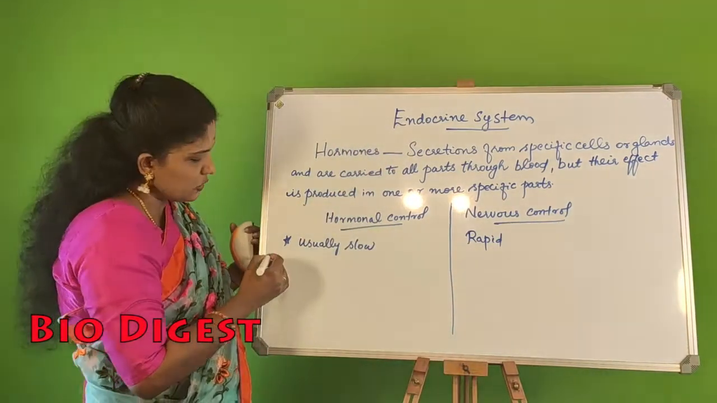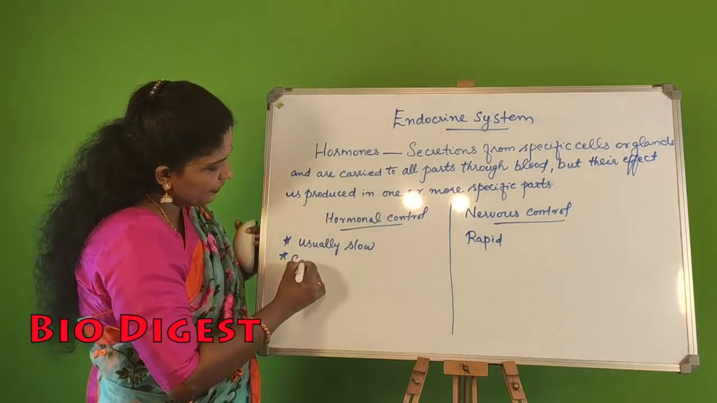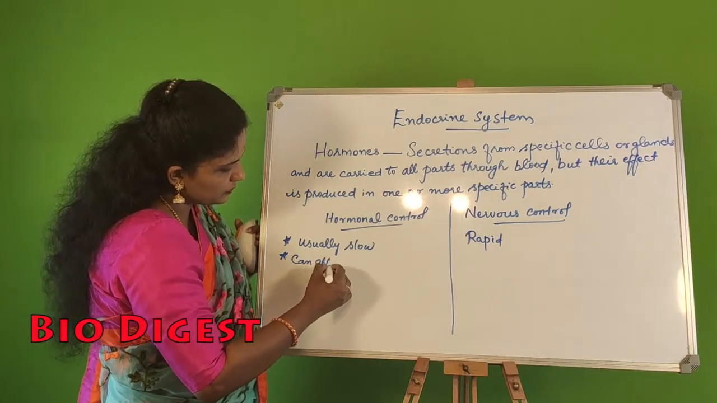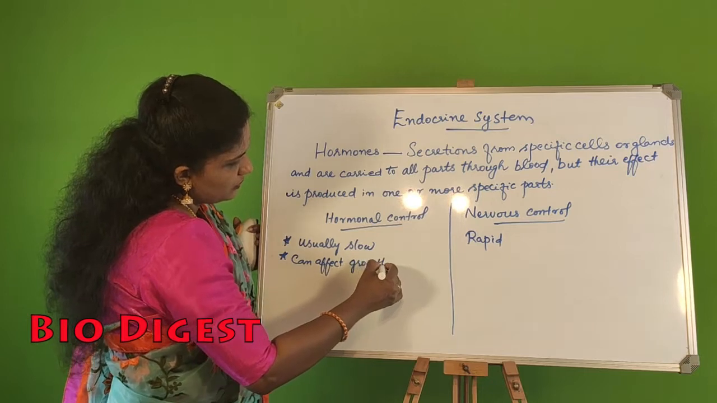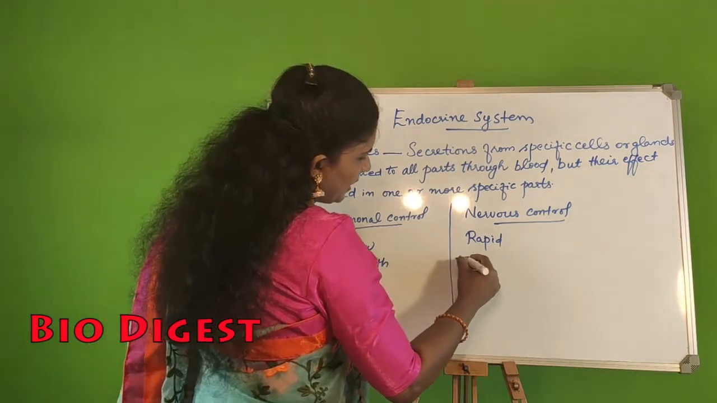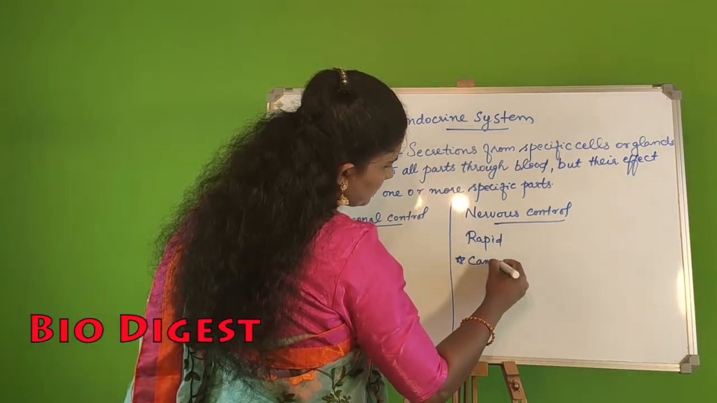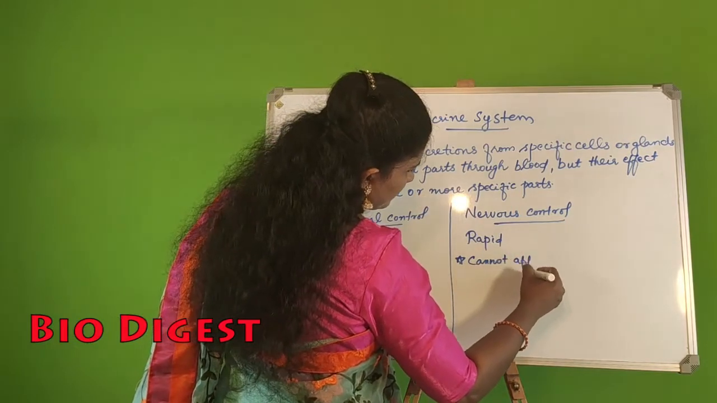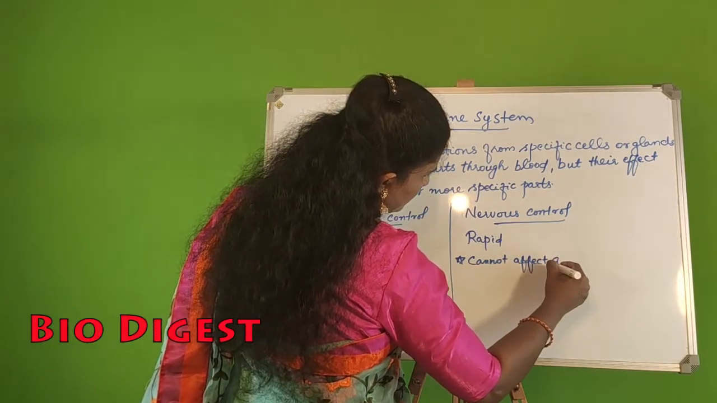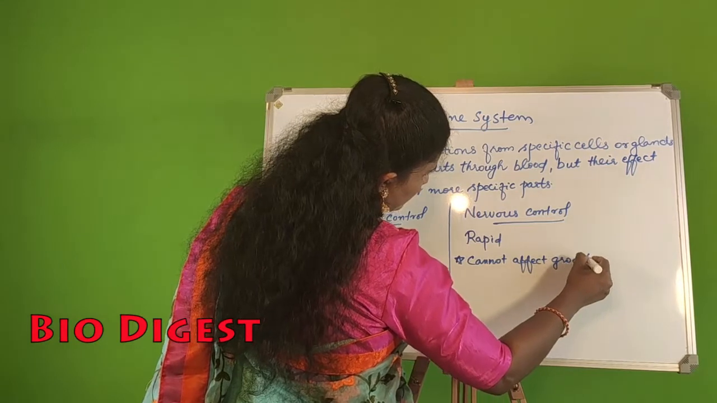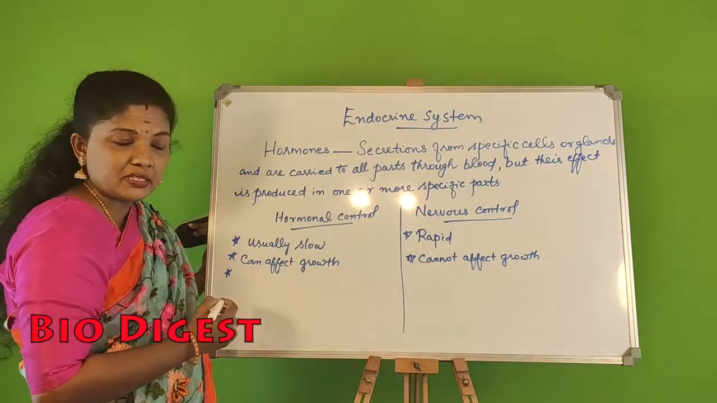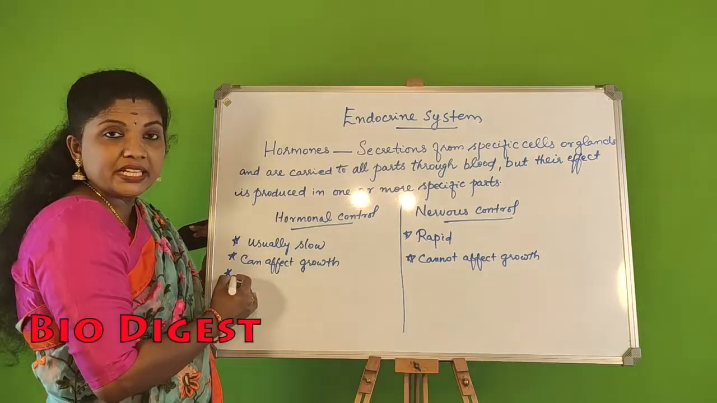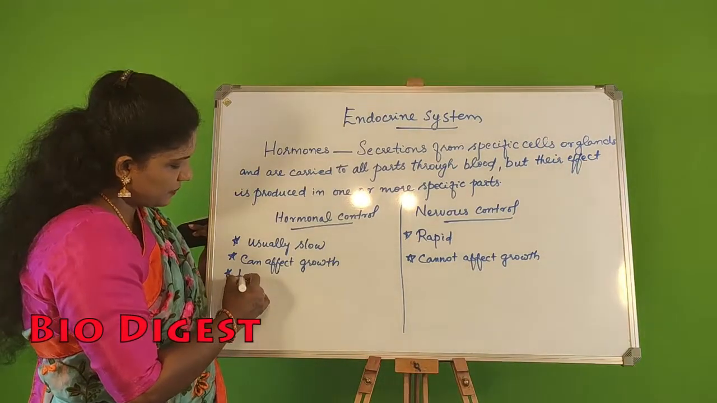Then hormonal control, it can affect growth. Nervous control cannot affect growth. What is the third difference? Transmitted chemically through blood.